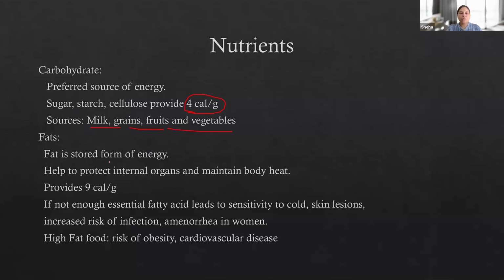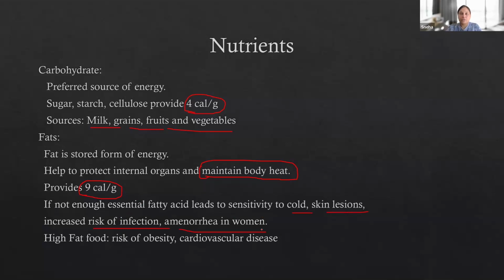Fat is the stored form of energy. It helps to protect internal organs and maintain body heat. To maintain our body heat, fat is very important, and it provides 9 calories per gram. If there are not enough essential fatty acids, it leads to sensitivity to cold, skin lesions, increased risk of infection, and amenorrhea in women.